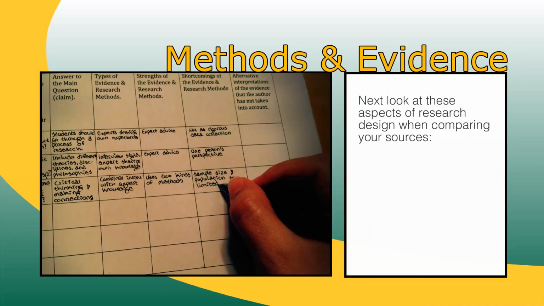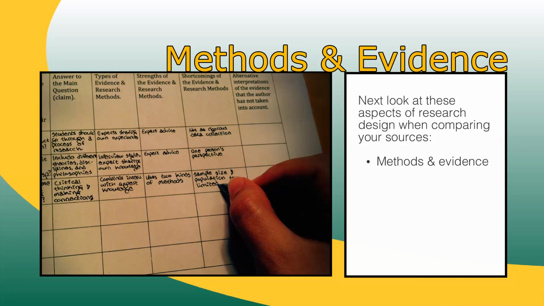Another way to put your sources in conversation is to consider the research methods and evidence used by scholars examining your topic. Which methods are widely accepted and used in the field? If some scholars are using unusual methods, how do they compare and contrast with the major trends? Now look at the evidence presented by different scholars and try to categorize this evidence by type and quality.